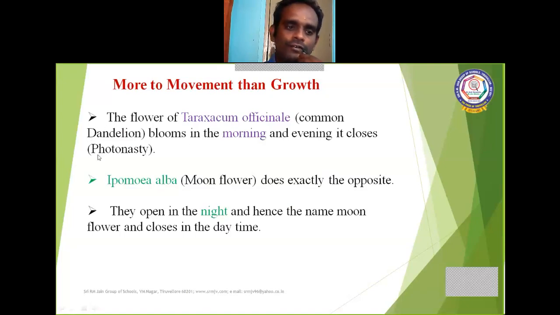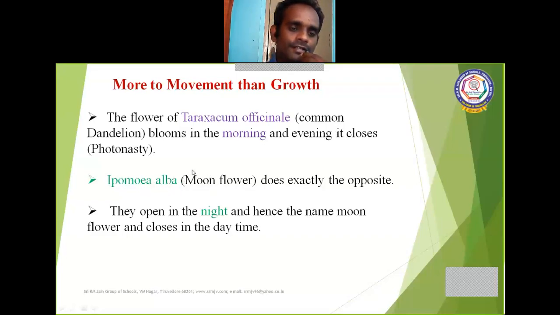That is called photonasty. Photo means light. When the sunlight is there in the morning, the flower of the dandelion blooms, and it closes in the evening. Clear?